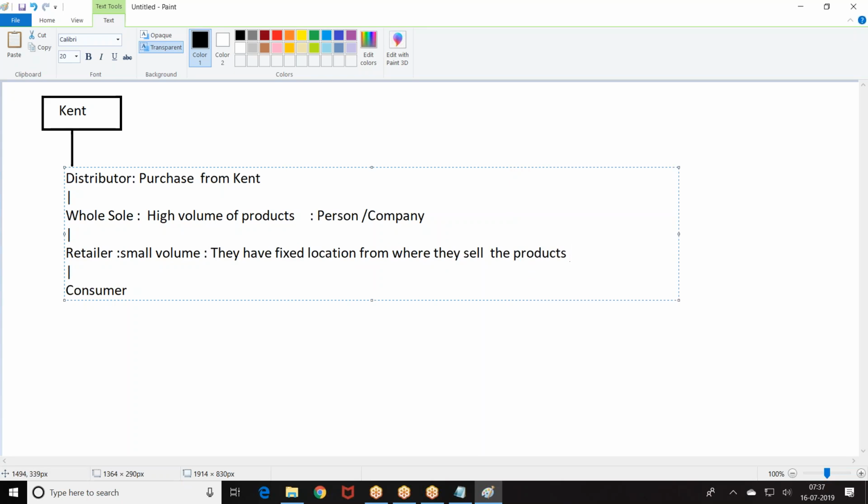Right, boss. So the distributor gets the products. From the distributor, they sell it to the wholesale. They may maintain a godown and other stuff. From the wholesaler, it may go to all the shops.